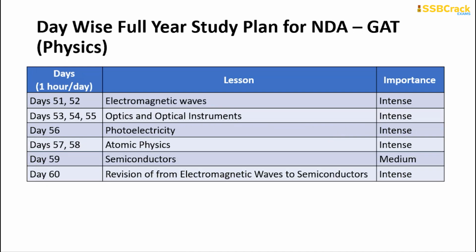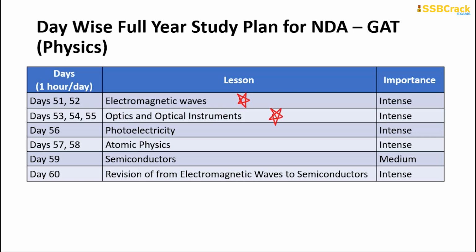Going on now to the final chapters left in the physics section, they include electromagnetic waves. Please spend as much time as possible on this chapter, because electromagnetic waves are extremely important, and even come up with optics and optical instruments.